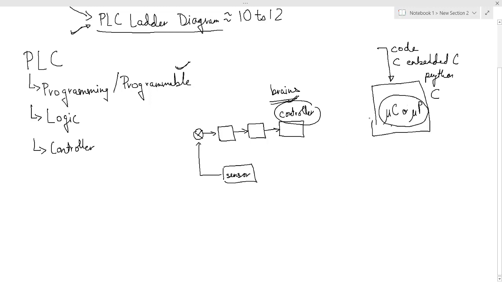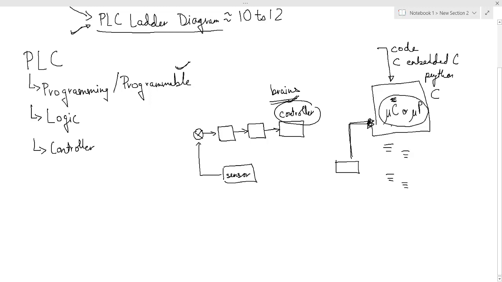What does this microcontroller or microprocessor do? It takes inputs from the sensors. So the sensor sends signals to the microcontroller or microprocessor. Now inside this code, we tell the controller that see, if this signal comes, then you should act like this. If this signal comes, then you should act like this, right? So basically what is happening inside the controller, there are two kinds of inputs. The first input comes from the sensors.